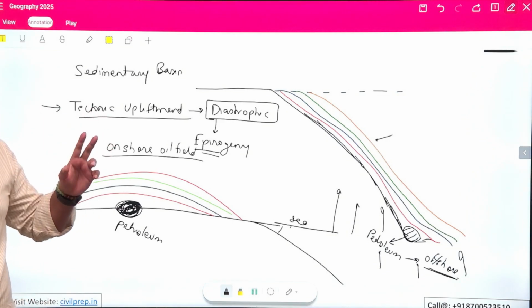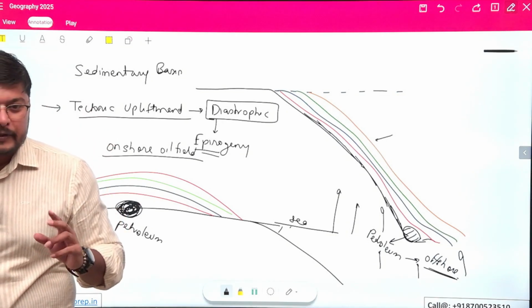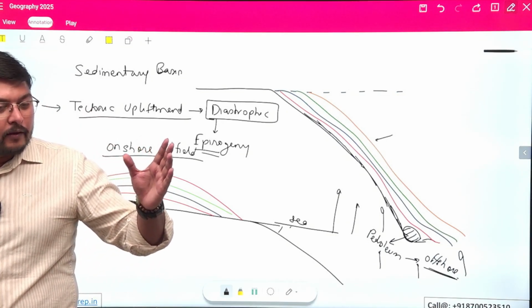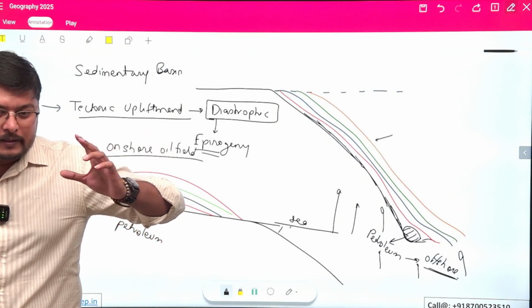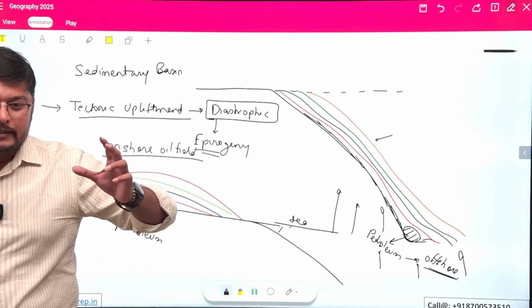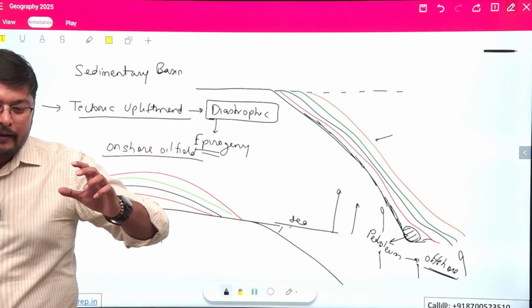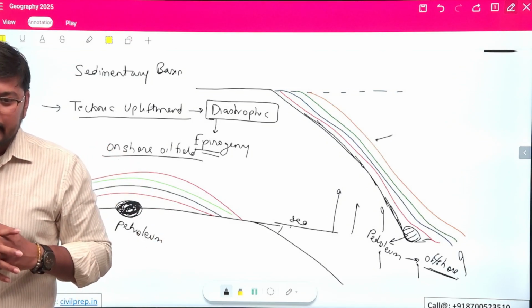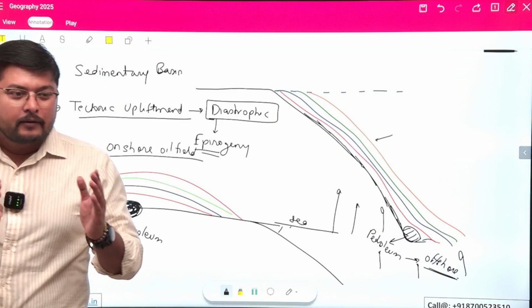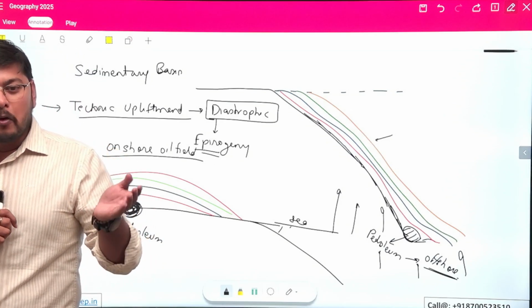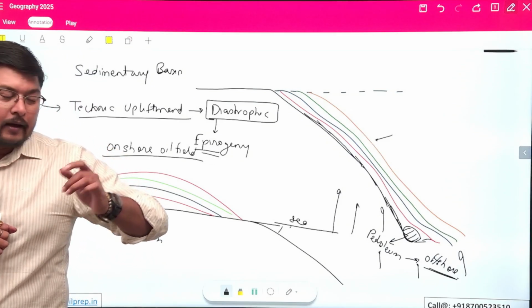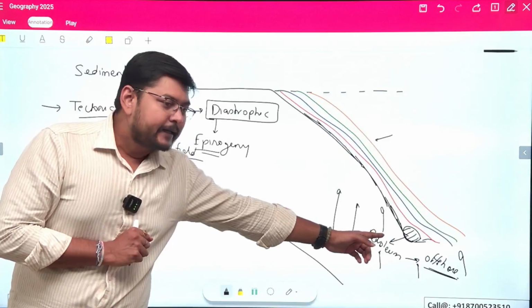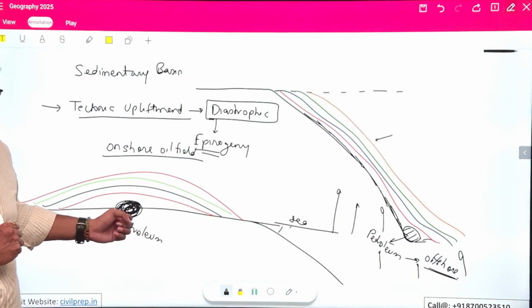So are you able to understand the processes through which the oil fields are first formed? That is offshore. Then there is plate tectonic movement and formation of mountains, which also results in the development of the onshore oil field. Then, how an offshore oil field can be converted into an onshore oil field.